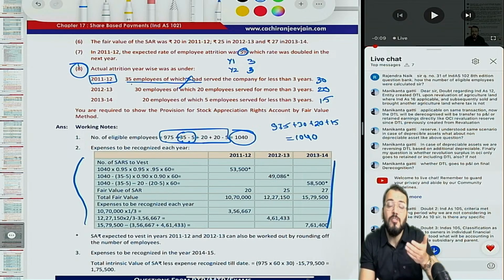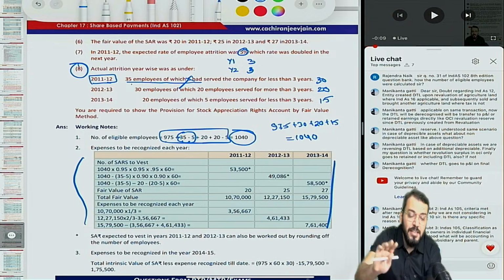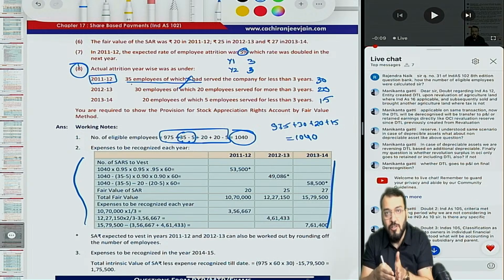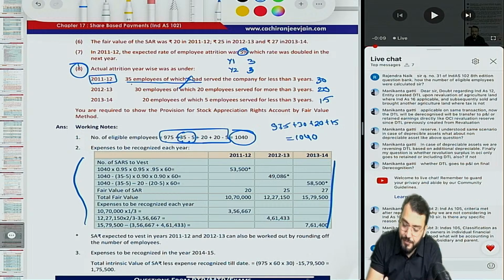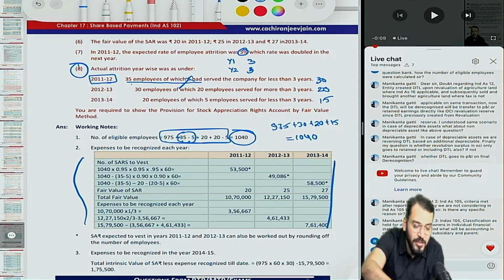And now if you are asking, sir, first they have created DTL, now subsequently they have sold, meaning they were not knowing that point. That can be a valid question, but have you understood? Practically they will not create any DTL on this, because of course the management will be expecting it. This is always planned. This will not be a sudden stage, because the company is doing planning every time about what to do with the sale proceeds. So they will not create DTL. Have you understood, Manikanta? Your doubt is over. Fast, Manikanta.